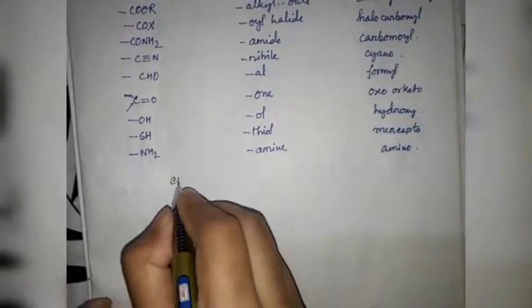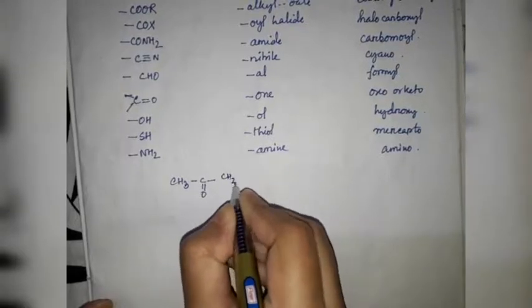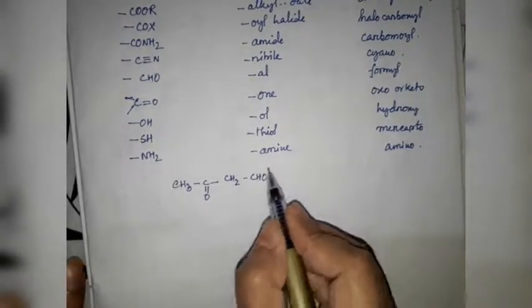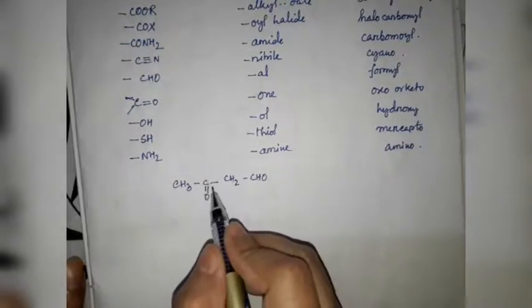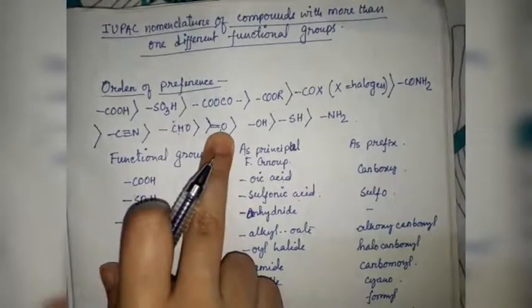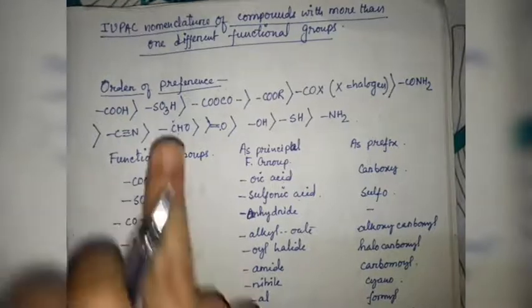Suppose CH3COCH2CHO is our organic compound. You can see that one CHO group and one carbonyl group, both are present as functional groups in this organic compound. According to the order of preference, if CHO and carbonyl group are present together, then always CHO is taken as the principal functional group.